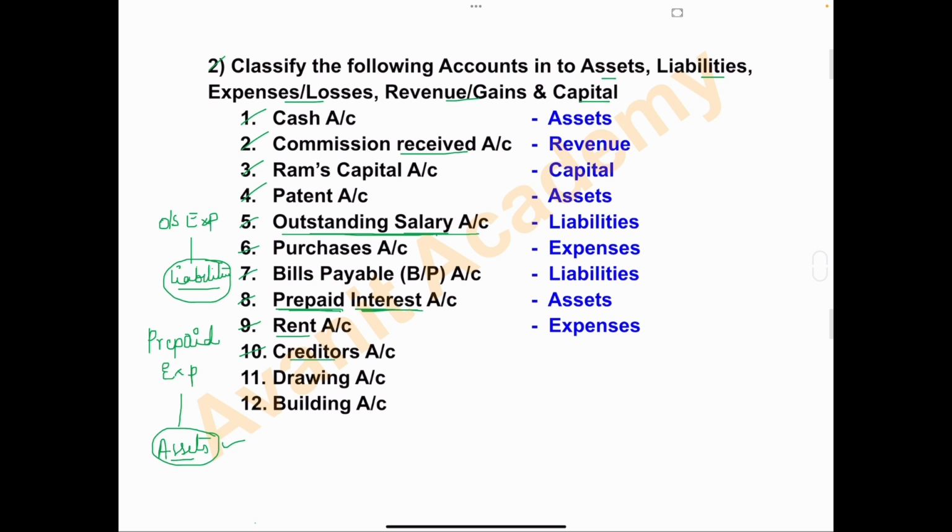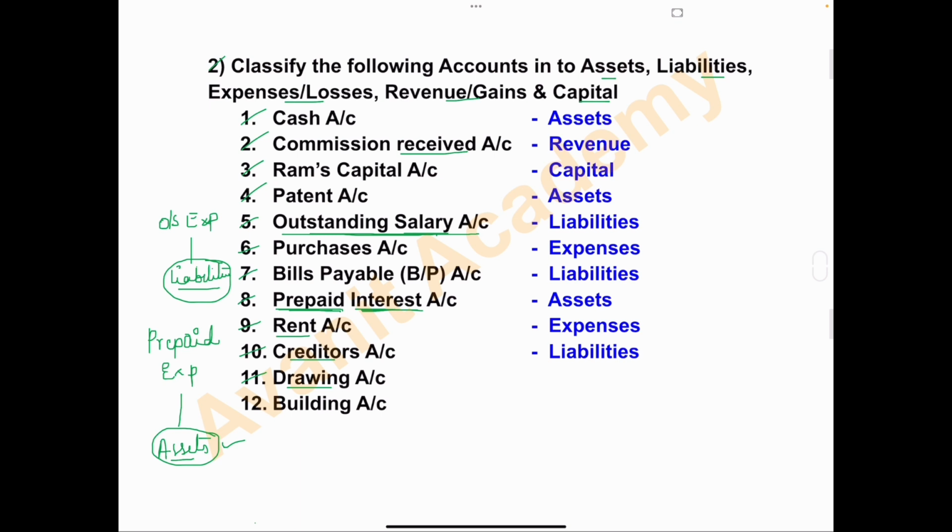Creditors account is a liability. Debtors are the assets of the business and creditors are the liabilities of the business. 11th one, drawing account. What do you mean by drawing? The amount withdrawn by the owner from the business for his personal use is treated as drawing. And this drawing affects the capital of the business.